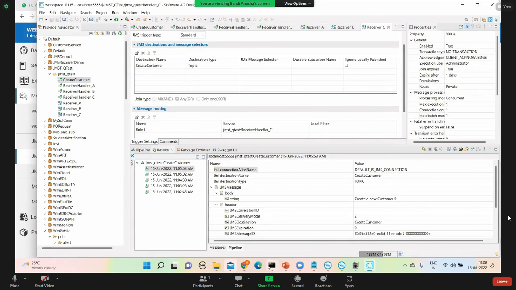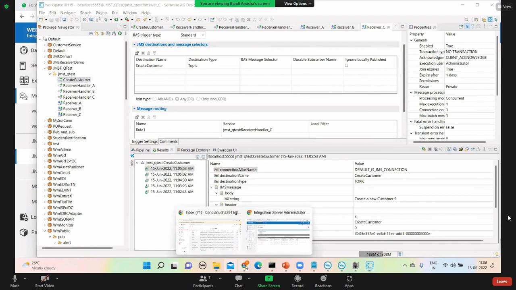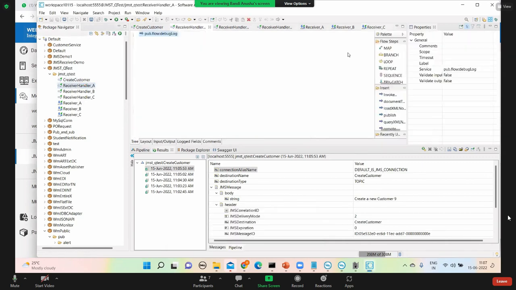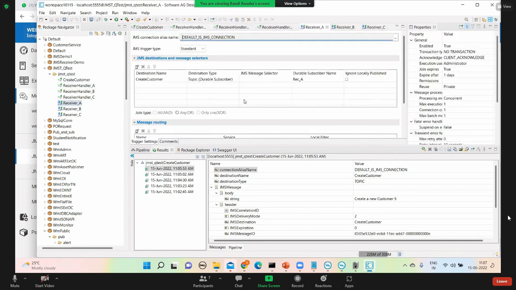So that means separate storage will be created for A, separate storage for B, because both are durable topics. Based on the durable subscriber name, it will store. It creates a separate storage for each.